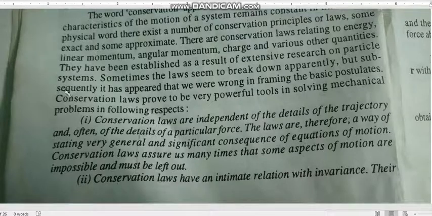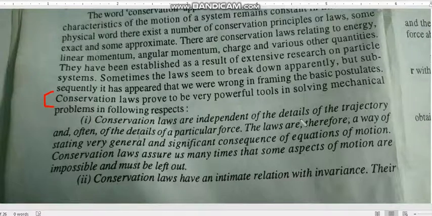Now we are going to read a very important 5-mark question. What are the conservation principles? Conservation laws prove to be a very powerful tool in solving mechanical problems. We can solve so many mechanical problems using these conservation laws. But we are going to see what the laws of conservation are.